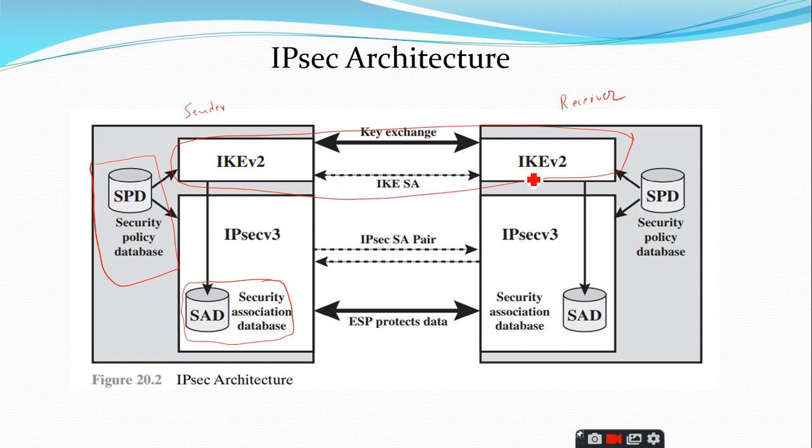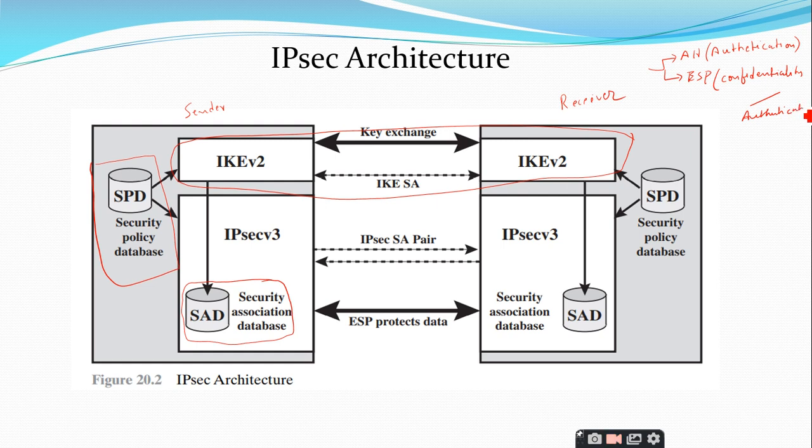And for implementing the other two services, authentication and confidentiality, we have two things, as we have discussed in the earlier session: one is the authentication header and the second one is the ESP. ESP stands for encapsulating security payload. Authentication header is exclusively designed to provide the authentication service, whereas ESP is designed to provide confidentiality as well as authentication also.